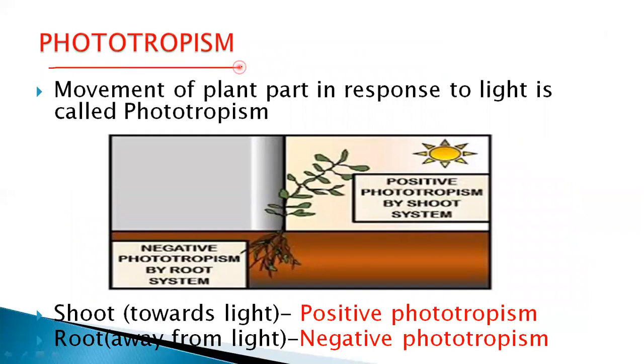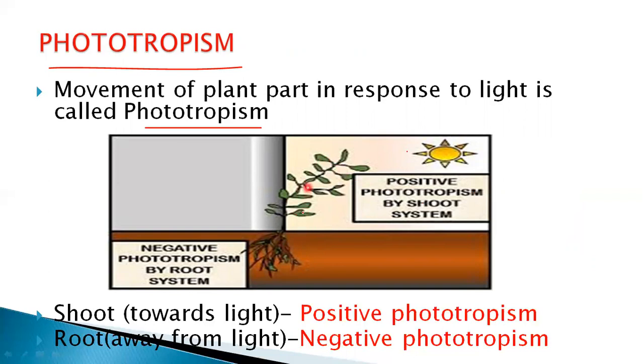First, phototrophism. The movement of a plant part in response to light is called phototrophism. Here you can see the diagrammatic representation. The plant is growing here. The plant requires sunlight for growth. Sunlight is a very essential component for the plant to prepare food. You can see sunlight falling on the plant, and that light is consumed by the plant for making food. That process we call photosynthesis.